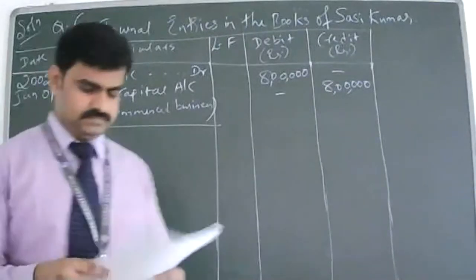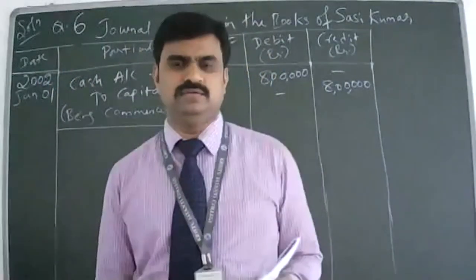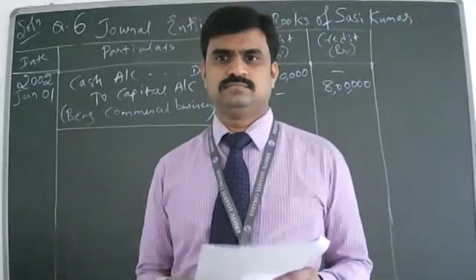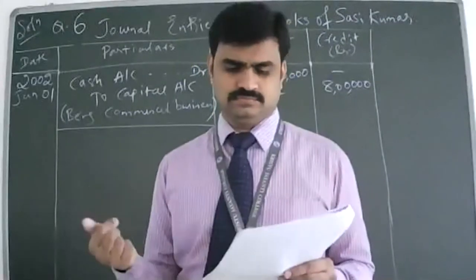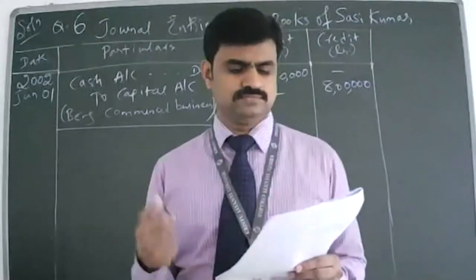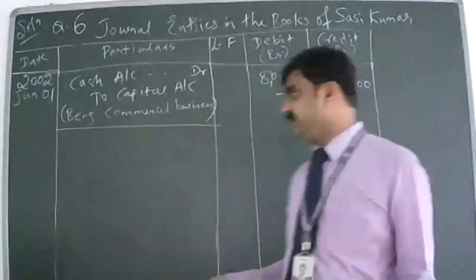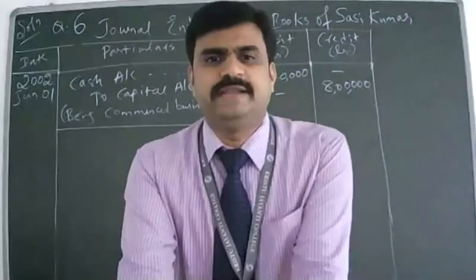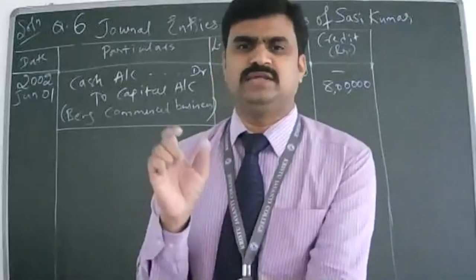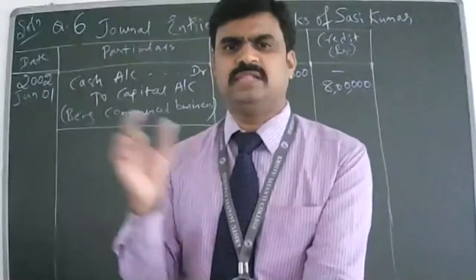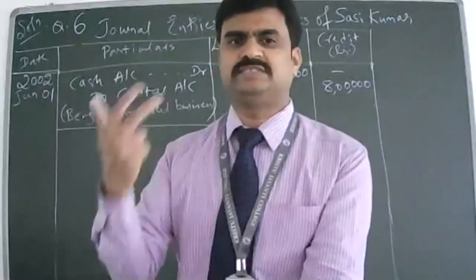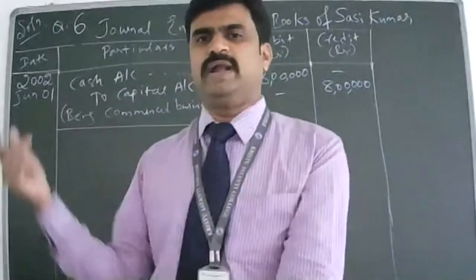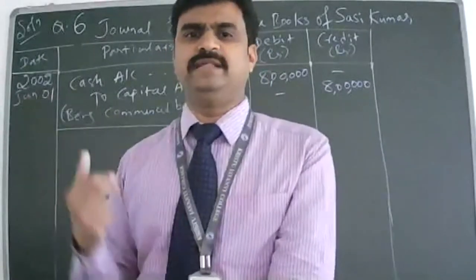Next, second one. Somebody read the second transaction. Purchased goods worth 50,000 less 20% trade discount and 5% cash discount. I think you are doing this transaction for the first time. Trade discount and cash discount. What is trade discount? Trade discount you get when you purchase from a supplier, when you're purchasing in bulk or purchasing regularly from the same supplier. So he is more happy with you, and whenever you purchase in bulk, they'll give you trade discount.